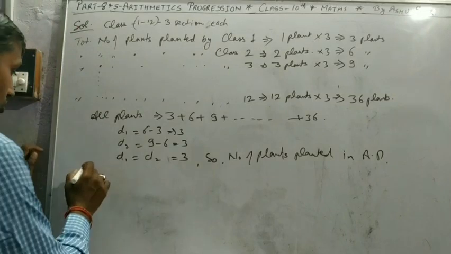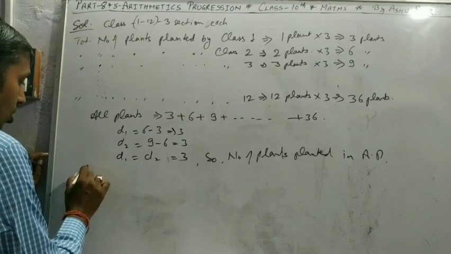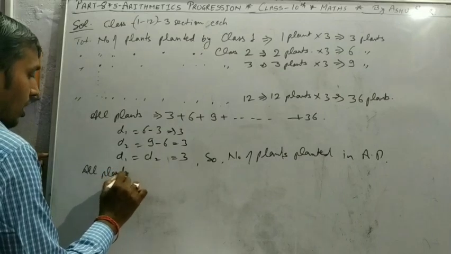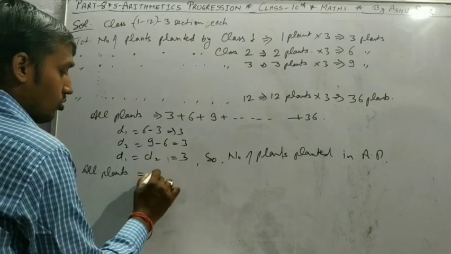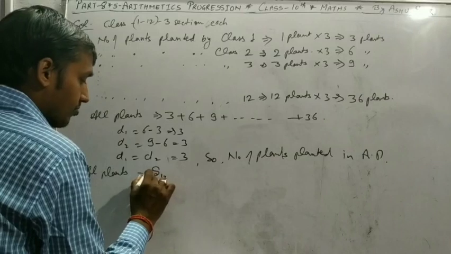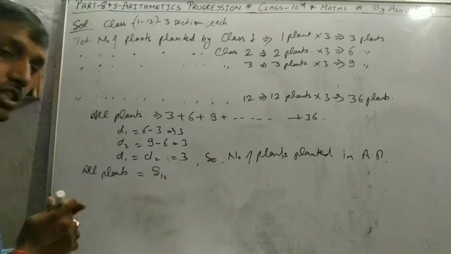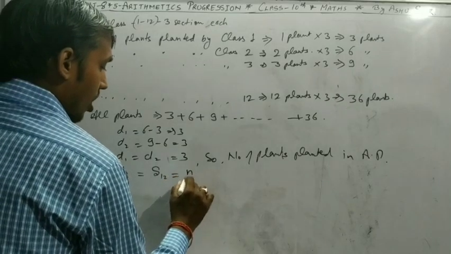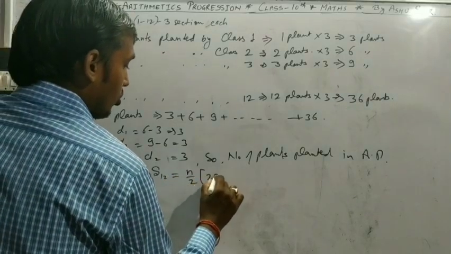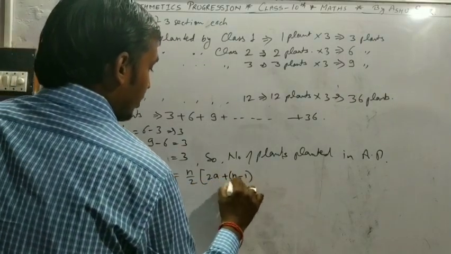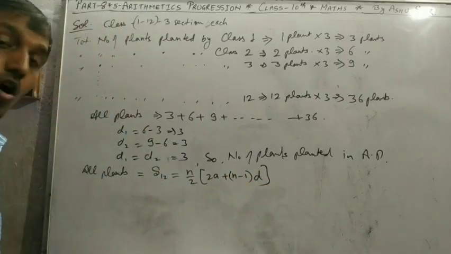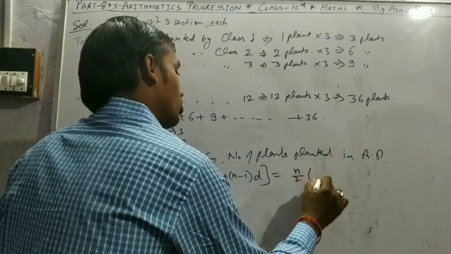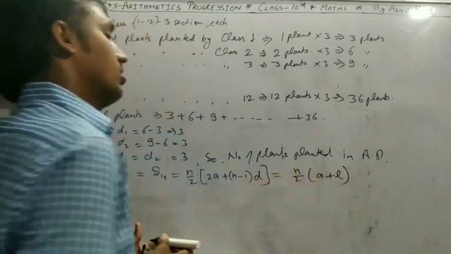So the total plants equals the sum of 12 terms, the sum of all 12 classes. The formula is n by 2 into 2a plus n minus 1 into d, or the formula n by 2 into a plus l.